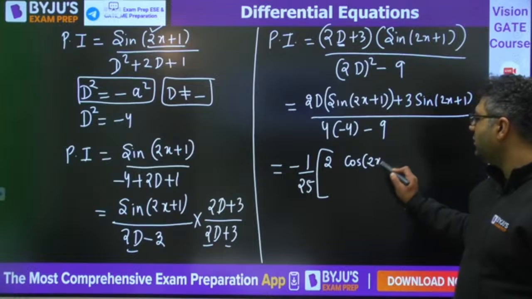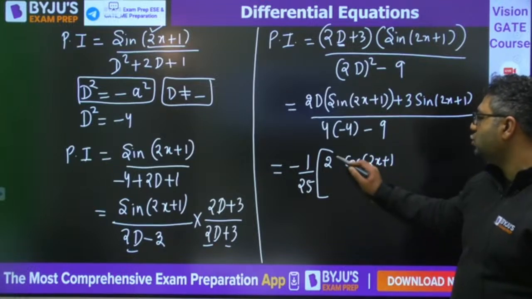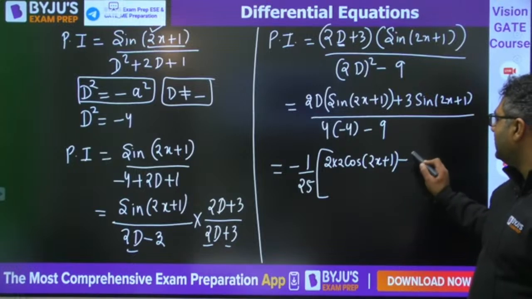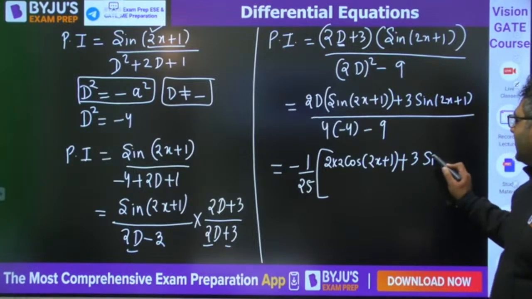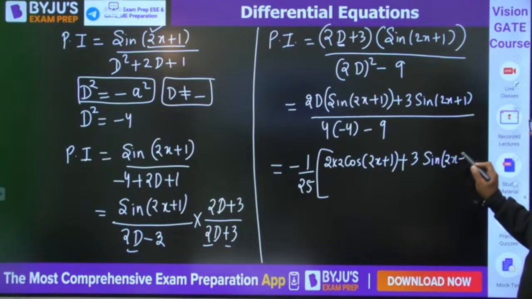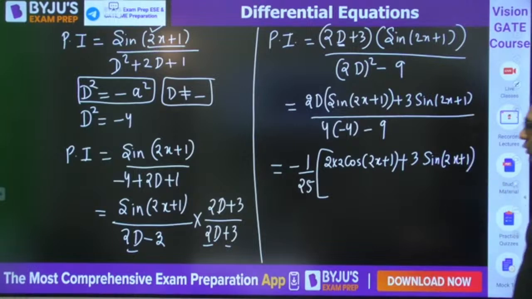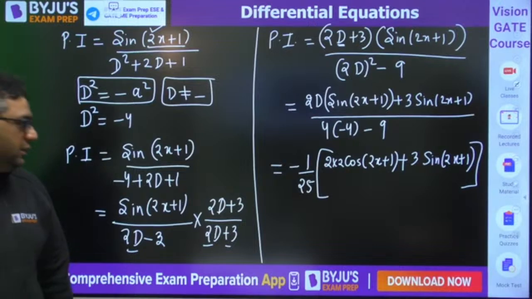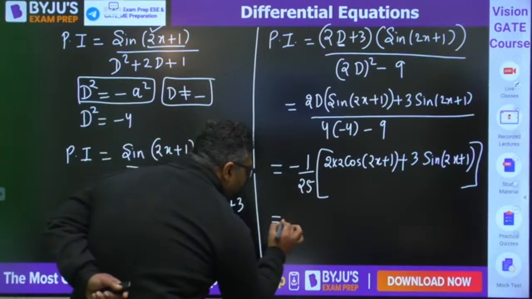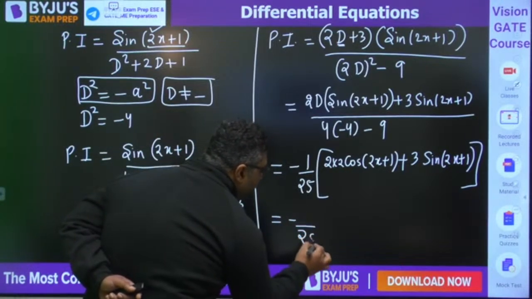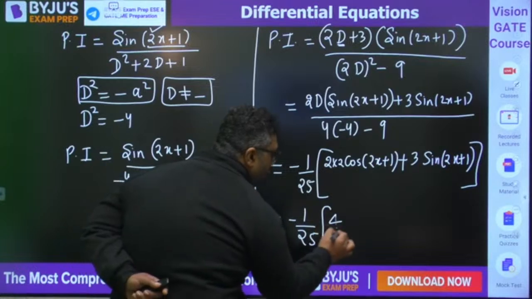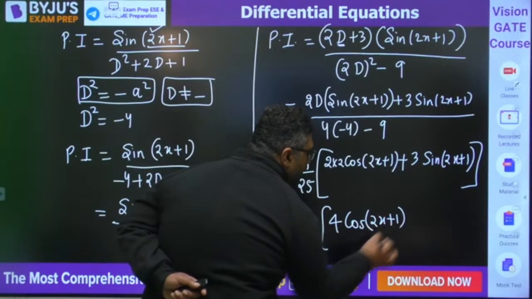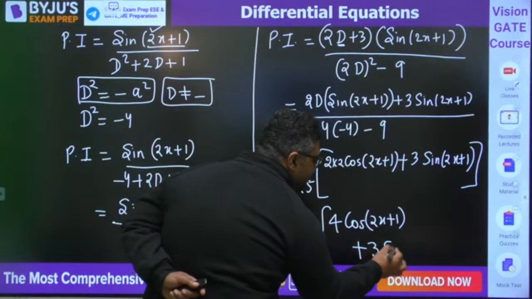Cos 2x plus 1. Differentiation of 2x is 2. Then here plus 3 sine 2x plus 1. The smart board is lagging a bit, don't worry, I am writing for you guys. So you can write this is going to be minus 1 by 25, 4 cos 2x plus 1 plus 3 sine 2x plus 1.